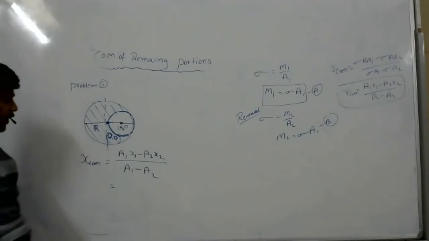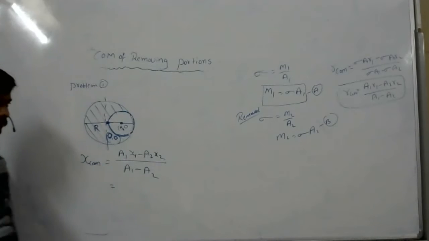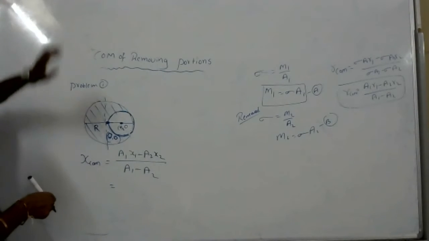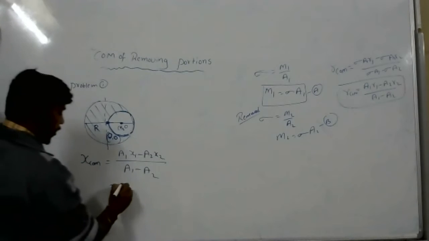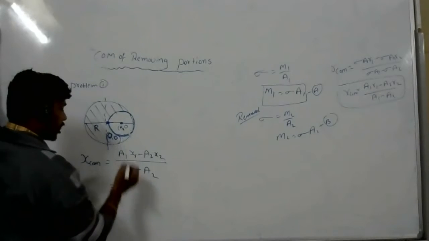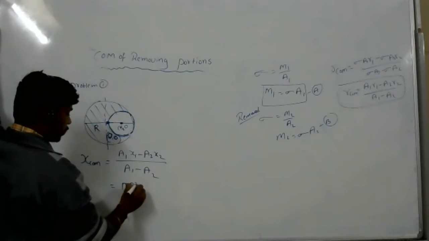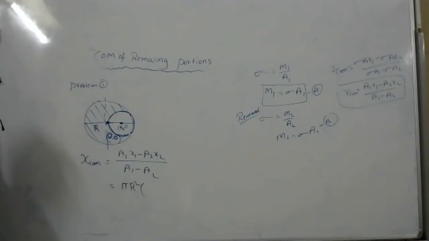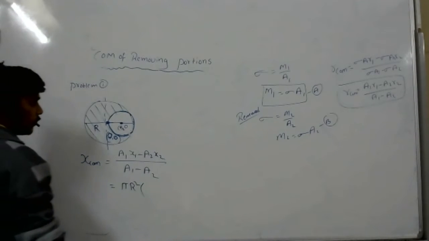Now calculate. A1 means what? Pi R squared, capital R square, right? What is x1?